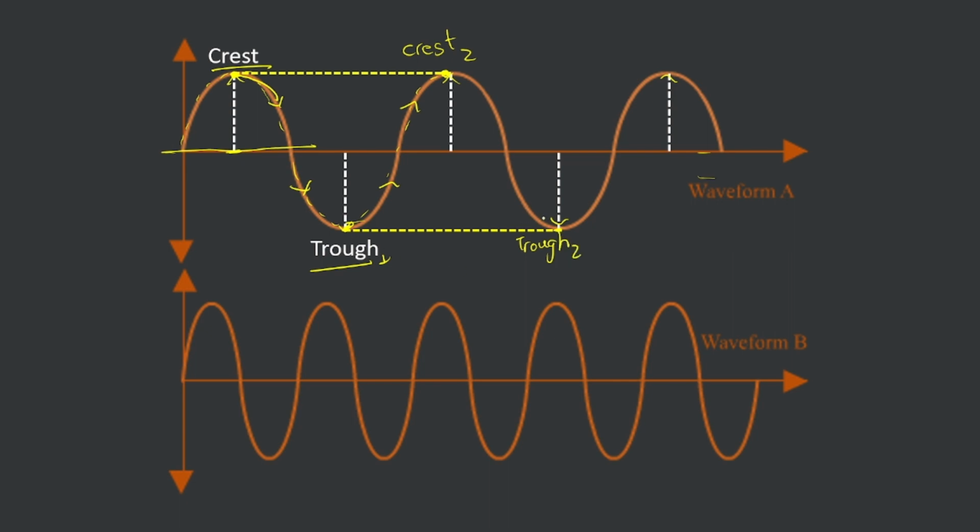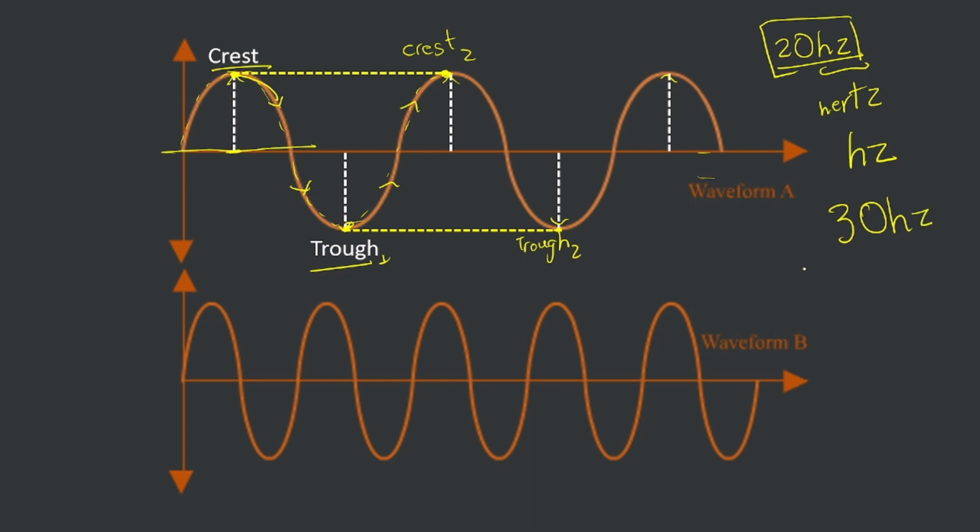Now frequency says that the number of oscillations in 1 second is known as frequency. So for example, just like this oscillation, if it does 20 oscillations in 1 second, it means the frequency of the sound wave is 20 hertz. We represent frequency in terms of hertz, which is written in short form as Hz. So if it does 30 oscillations in 1 second, that means its frequency is 30 hertz.